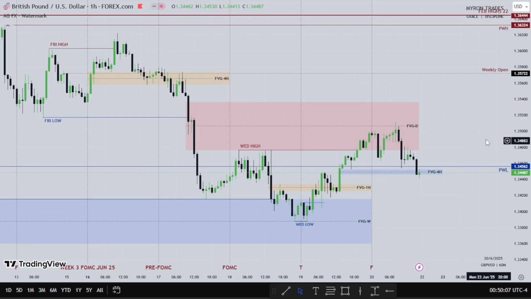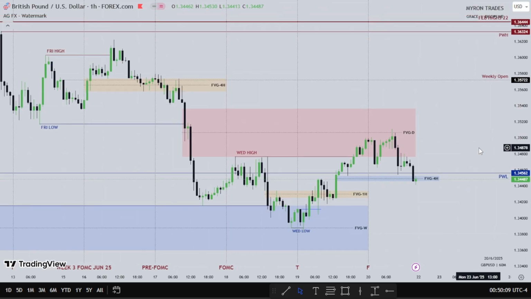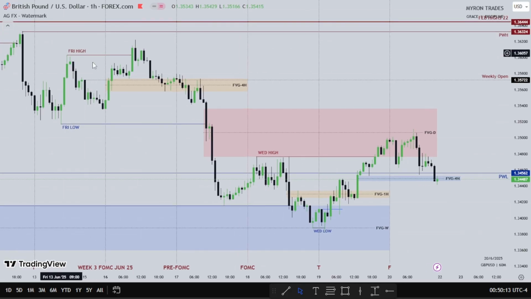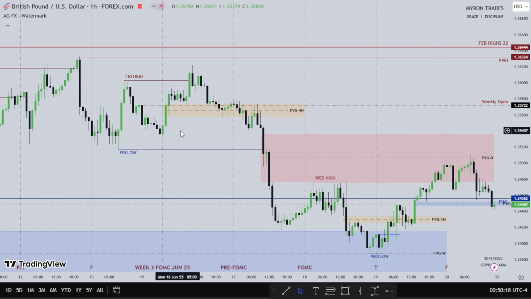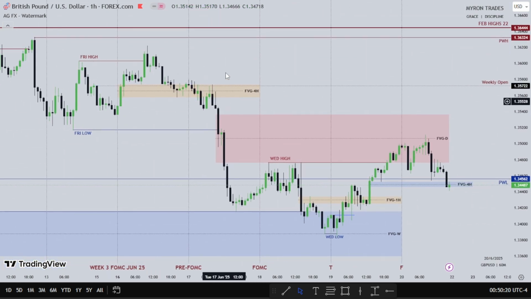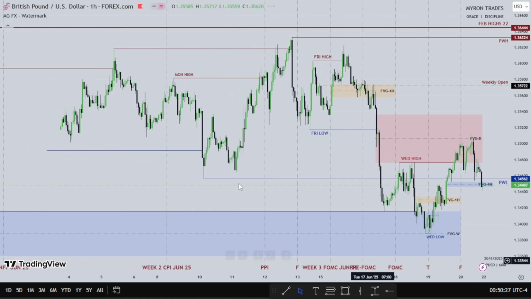So this is pound USD. Monday takes out Friday's high, could not even go higher to take out the previous week high. Then Tuesday was bullish on the dollar. We had Tuesday trading lower, taking out what? Previous week lows. Previous week lows was taken out by Tuesday.